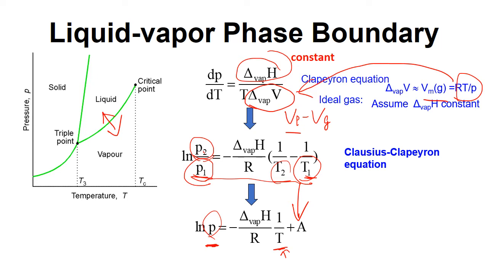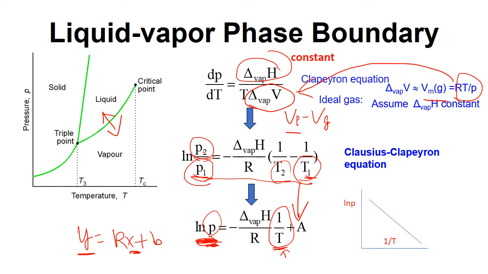Now compare with y equals kx plus b. So ln P is y and 1 over T is x. So this equation suggests that ln P and 1 over T is linear.